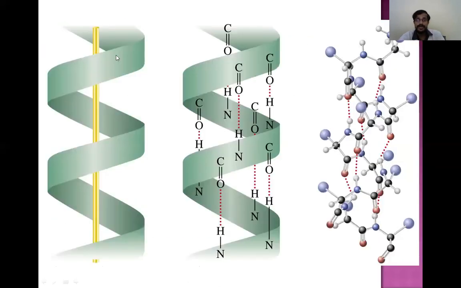Here you can see the hydrogen bond. It is present between the CO of one amino acid and the NH of another amino acid. These two amino acids are a little bit apart from each other, but they belong to the same polypeptide chain. So the hydrogen bond formed between the CO and NH of different amino acids is on the same polypeptide chain. That is the importance of the hydrogen bond in the alpha helix.